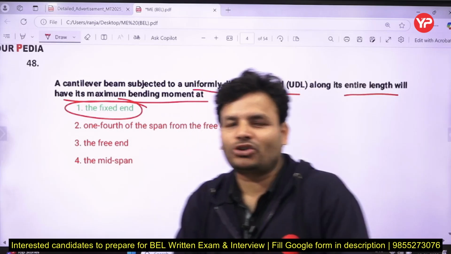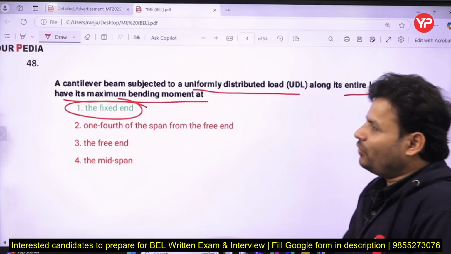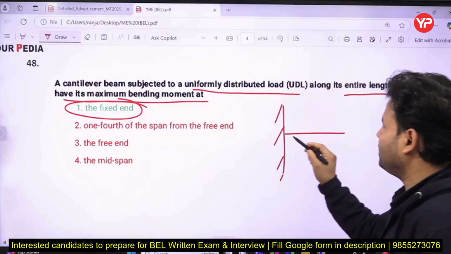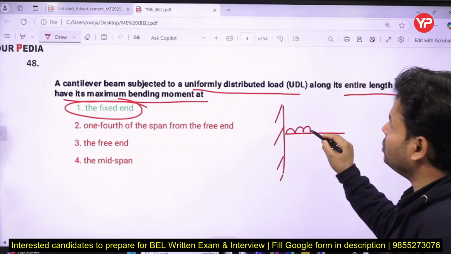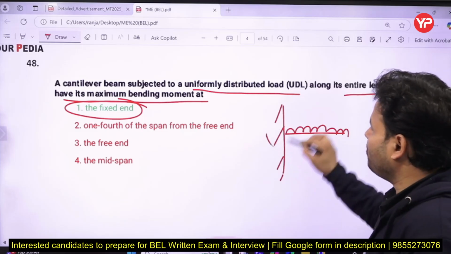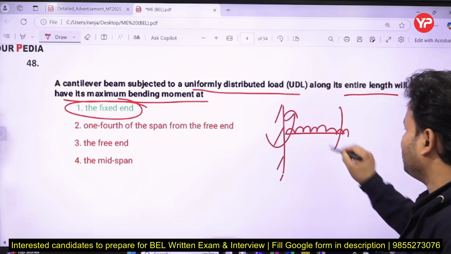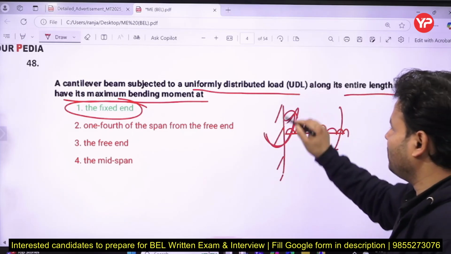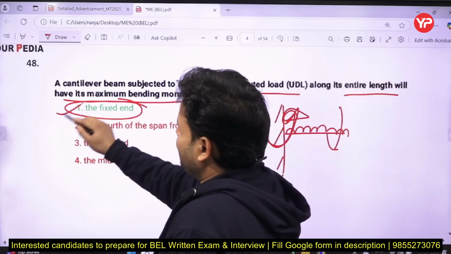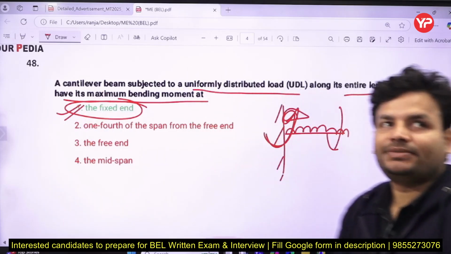And whenever you are going to talk about the cantilever beam, suppose this one, like that, and there is a UDL, uniformly distributed load. This is something like that. So the maximum amount of bending moment is going to develop here. If they try to rotate in that direction, it will develop in that direction, and that will be the maximum there. So we can say maximum will develop at the fixed end.